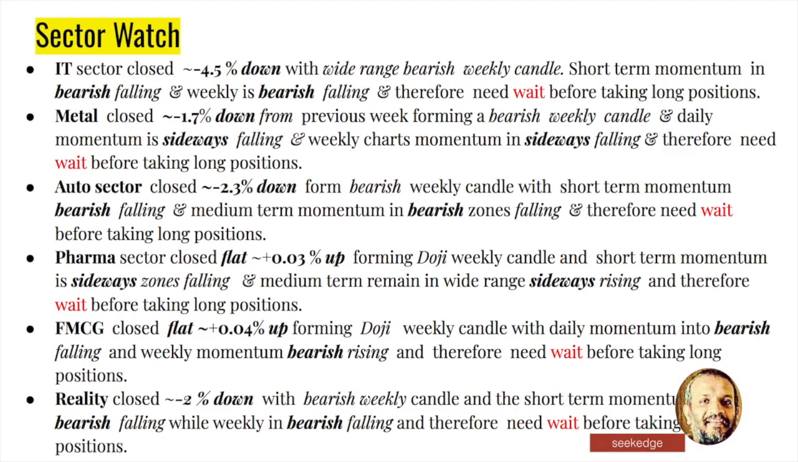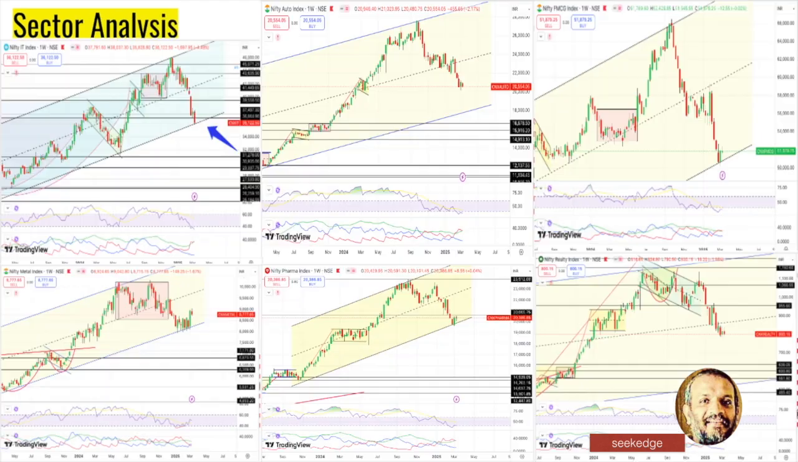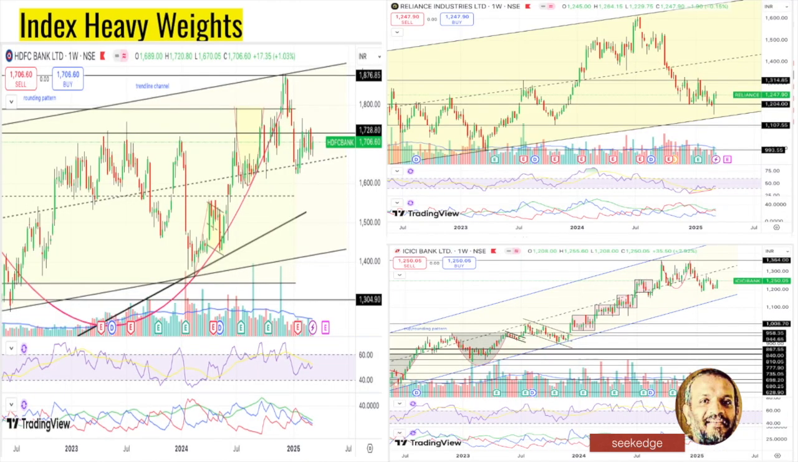So overall, it's a fact that we have to admit that everything is bearish. Previous week, everything went down except for the pharma and the FMCG, which tried to consolidate and then had a flattish close. And IT got really hit bad, 4.5% down.